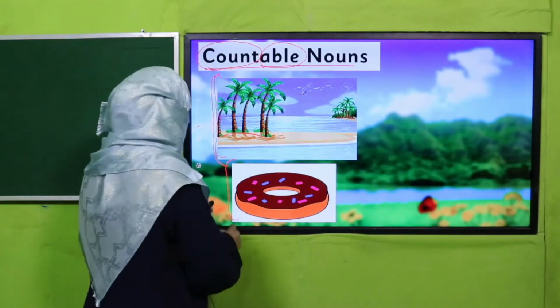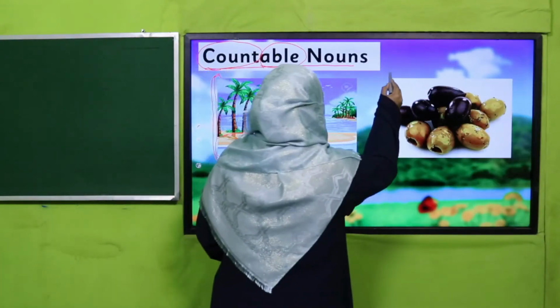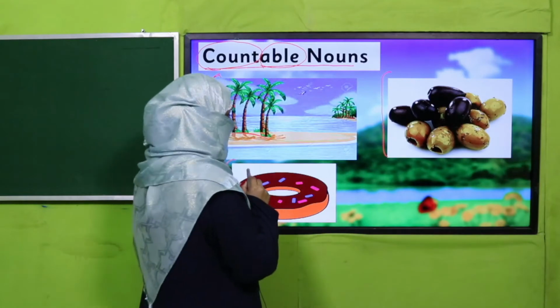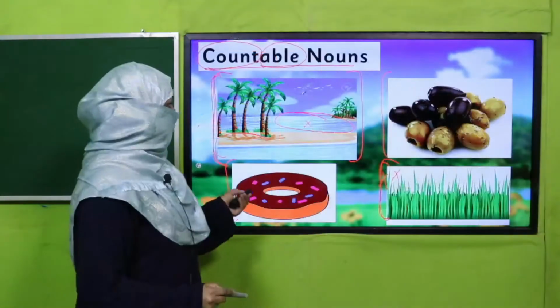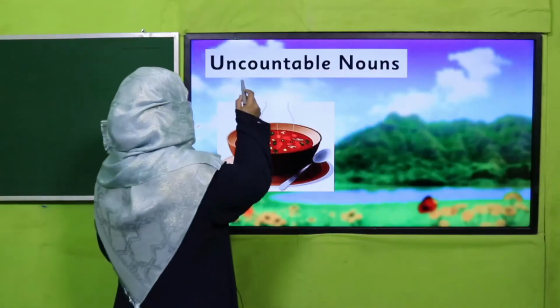One donut, yummy olives. We can count olives. But grass, can we count it? No. Water over here, can we count it? No. So one thing which we can count is countable and one thing which we cannot count is not countable. Not countable is called